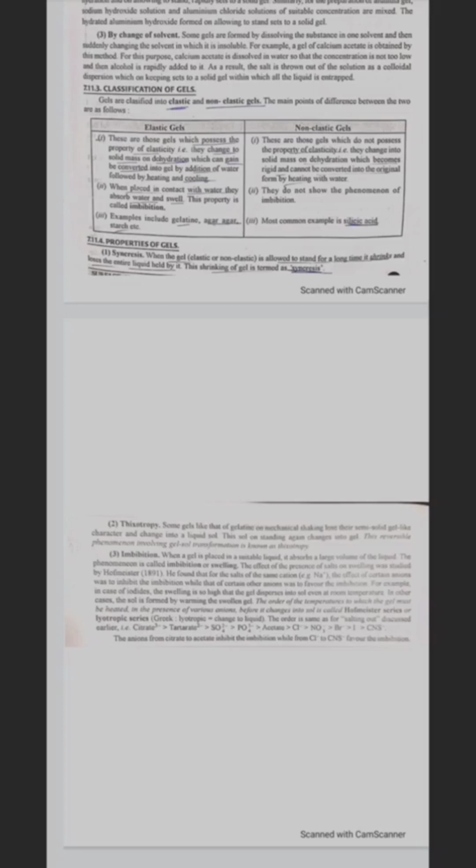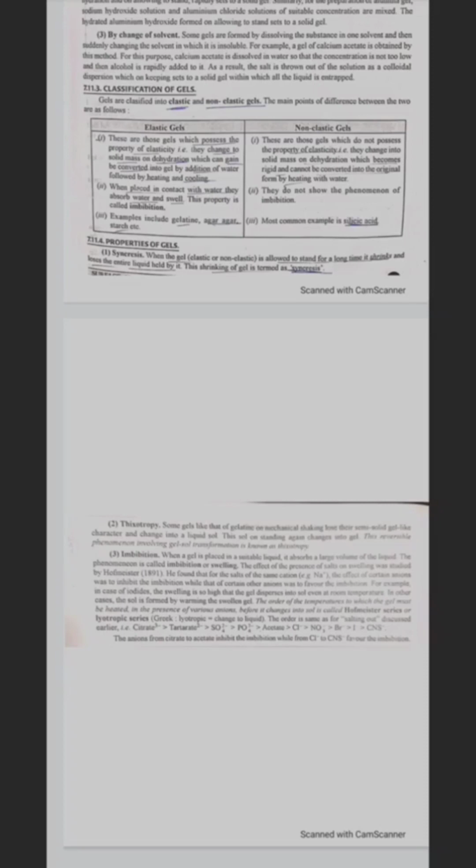Imbibition. When a gel is placed in a suitable liquid, it absorbs a large volume of the liquid. The phenomena is called imbibition or swelling. The effect of the presence of salt on swelling was studied by Hofmeister in 1891. He found that for the salt of same cation, the effect of certain anions was to inhibit the imbibition, while that of certain other anions was to favor the imbibition. For example, in case of iodide, the swelling is so high that the gel disperses into sol even at room temperature. In other cases, the sol is formed by warming the swollen gel.